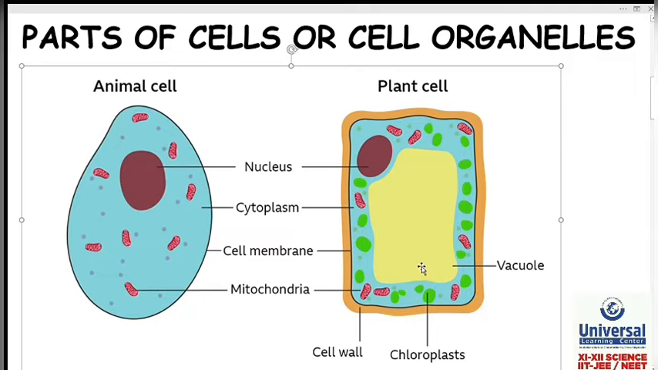Due to presence of large vacuole, nucleus is eccentric, means at the corner, and in animal cell, nucleus is present in the center. So these are the 4 differences between animal cell and plant cell. These are very basic things. We are going to study all these things in further detail.